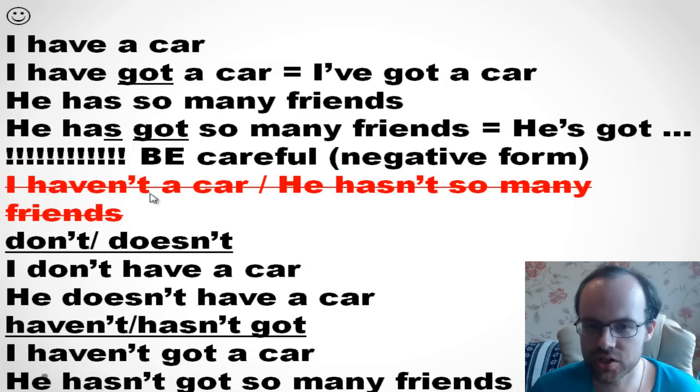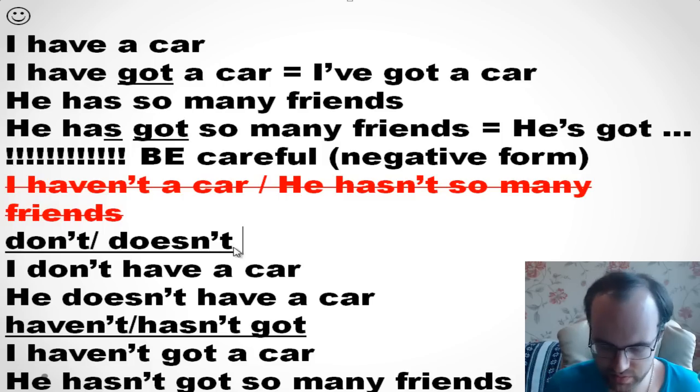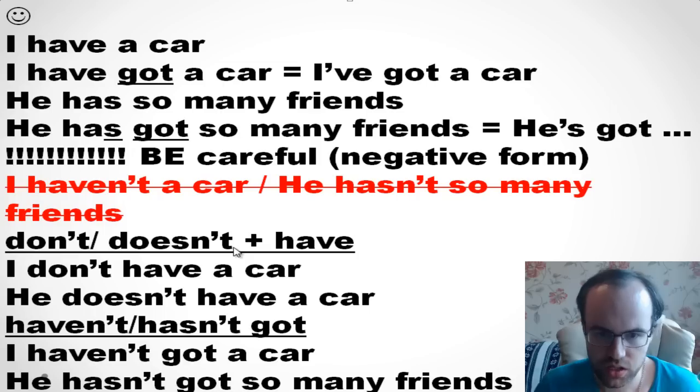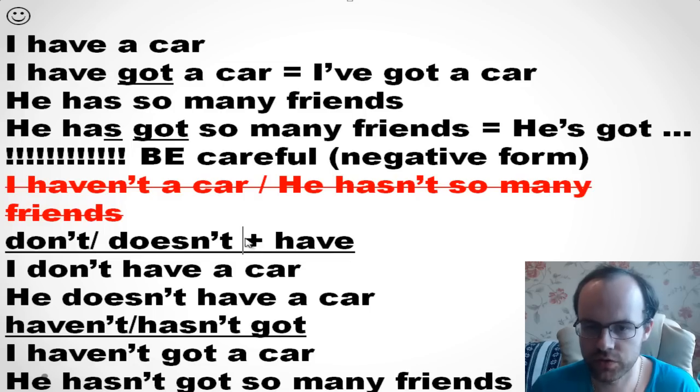So we try to say it without got, or without don't or doesn't, but it isn't right. We need to say don't, doesn't before have. For example, I don't have a car, he doesn't have a car, and haven't or hasn't before got.